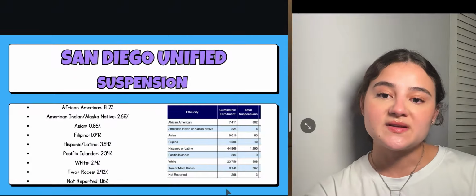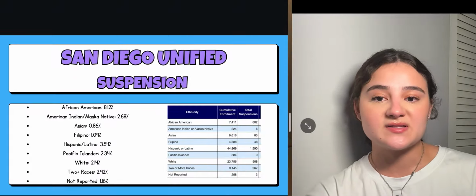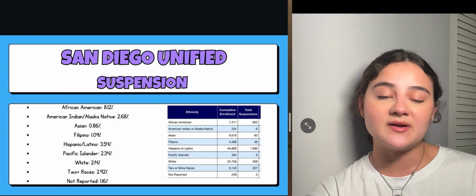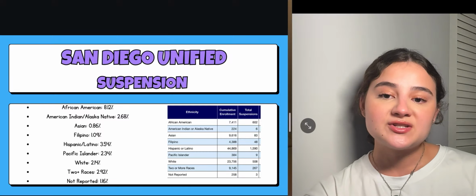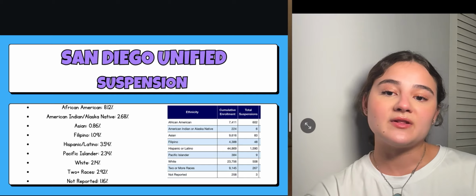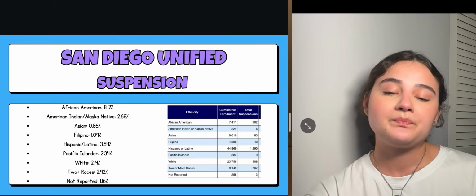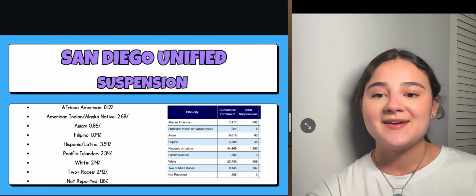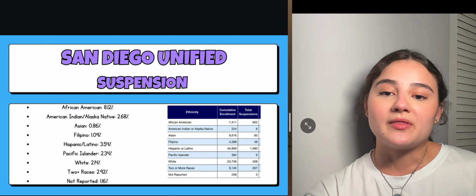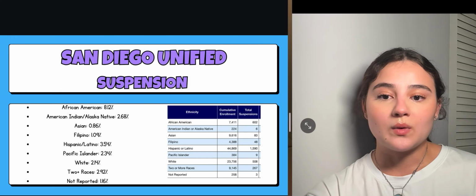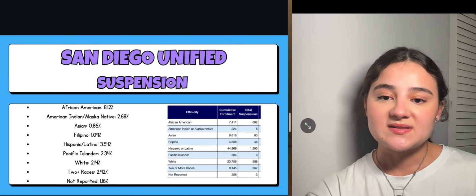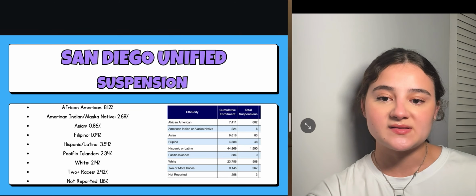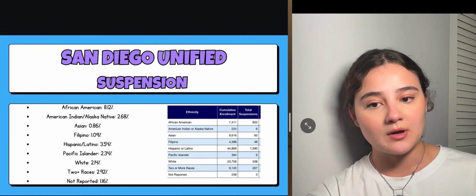And then here you can see their suspension rates. So African Americans are going to be suspended at 8.12%, American Indian Alaska Native at 2.68%, Asian at 0.86%, Filipino at 1.09%, Hispanic Latino at 3.454%, Pacific Islander at 2.34%, white at 2.14%, two or more races at 2.92%, and then 1.16% of students not reported are suspended.